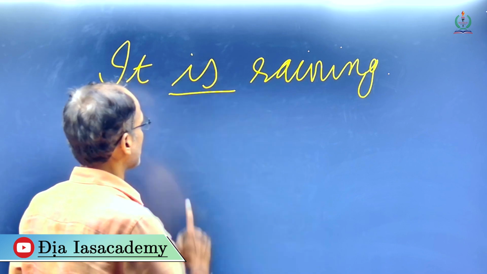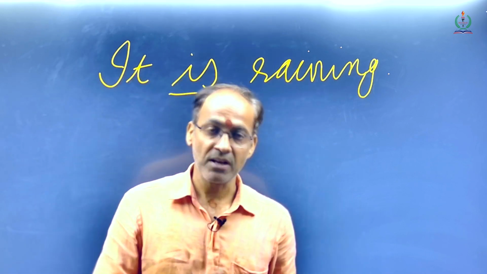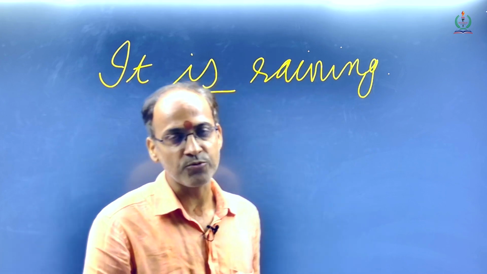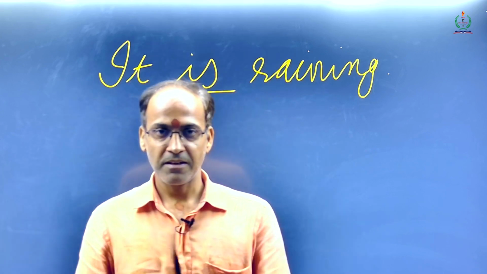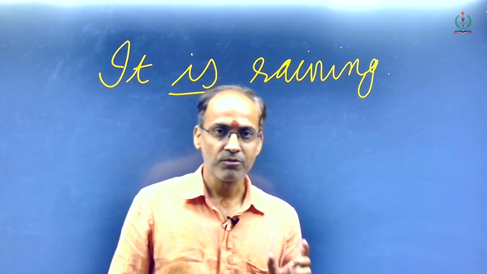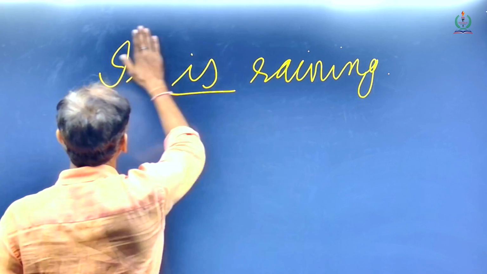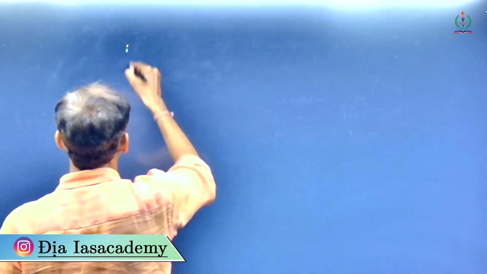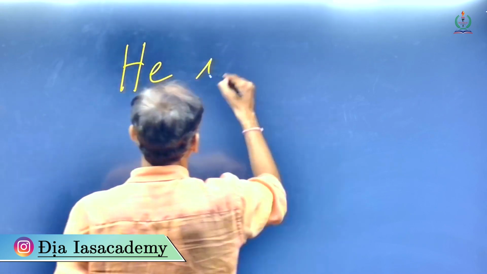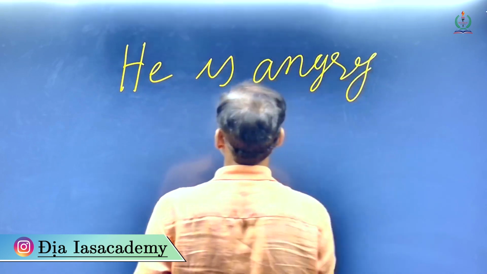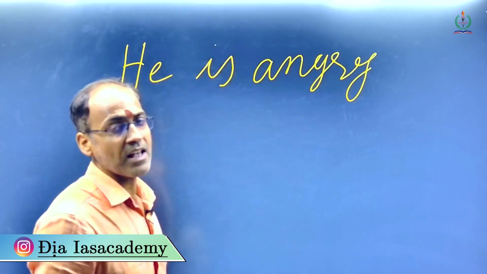Now this is an easy example. I will give you one more easy example, then we will get into the tougher ones where we actually have some confusion between transitive verb and intransitive verb. So I will give you those sentences also. Now when we write he is angry, another fine example of an intransitive verb.